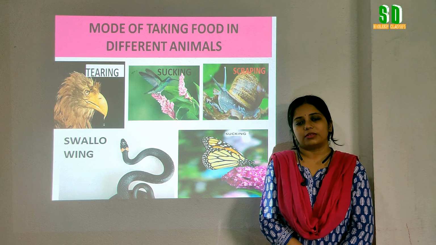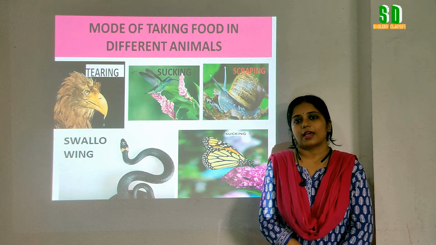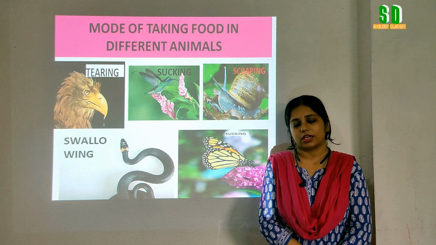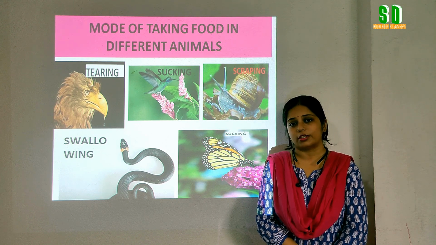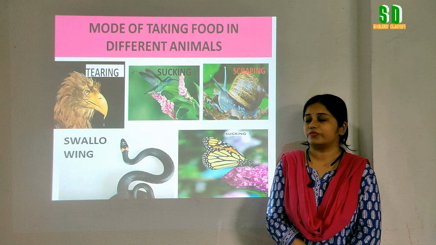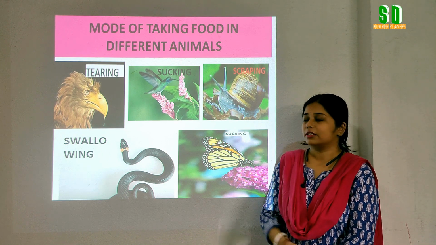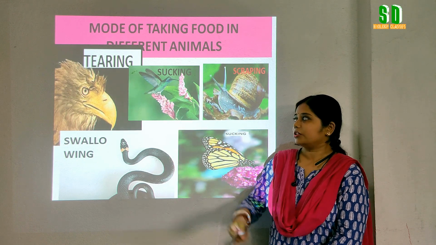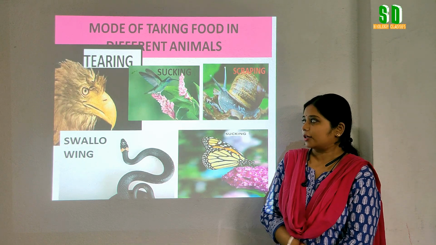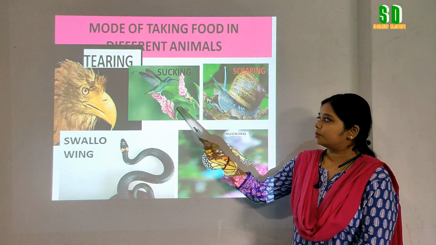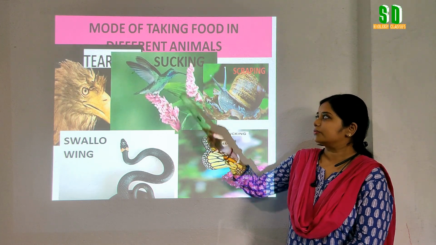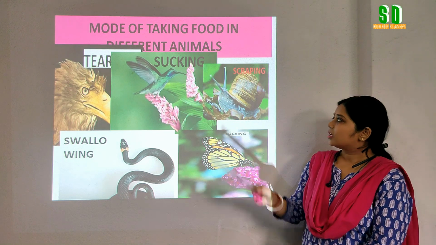We know that animals are heterotrophs. That means they take their food from other living organisms. And how do they take food from other living organisms? There are different ways. For example, the eagle gets its food by tearing the flesh of other organisms. In case of birds like the hummingbird, it gets the nectar of the flower by sucking.